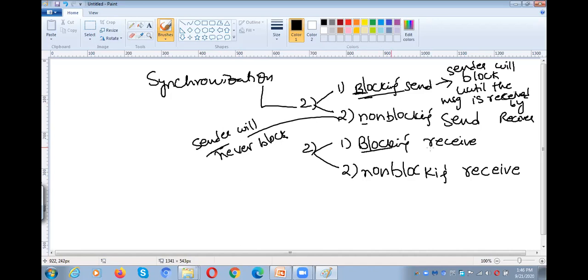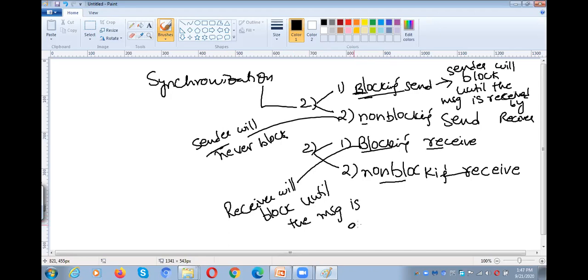And the next one, blocking receive, non-blocking receive. That means here the receiver will wait. The receiver will block until the message is available. What it means? For example, as I told you earlier, what is synchronization? There should be some synchronization between the communication parties.